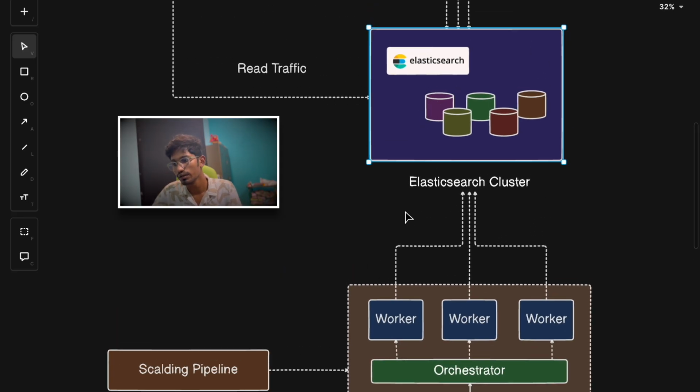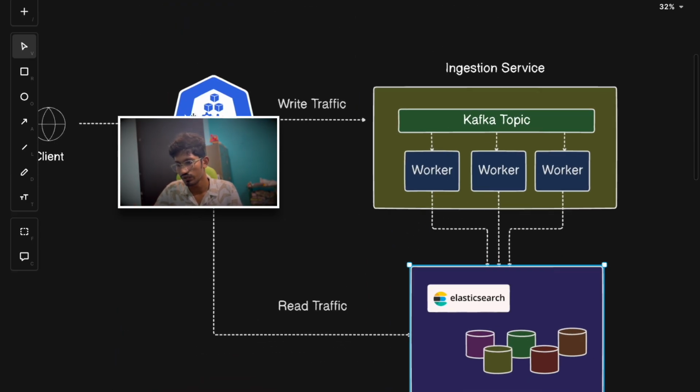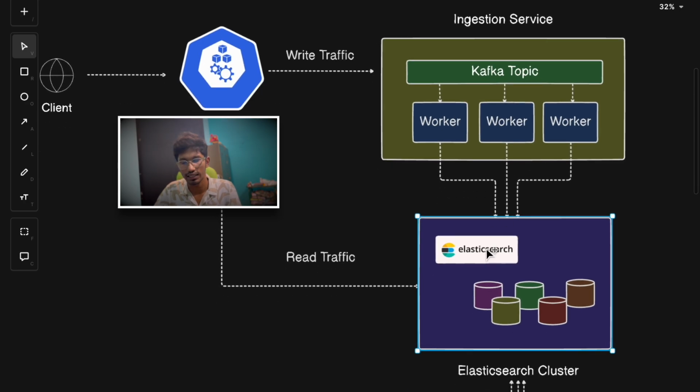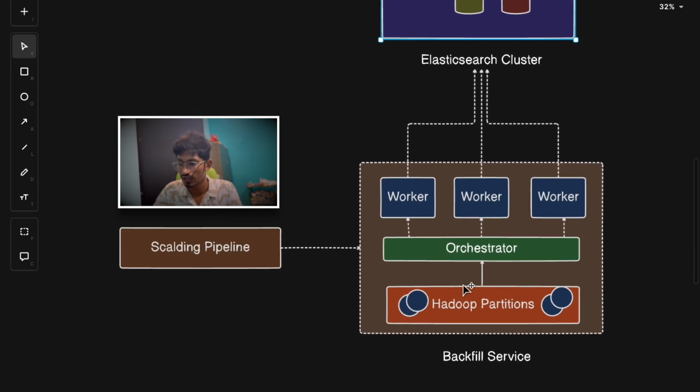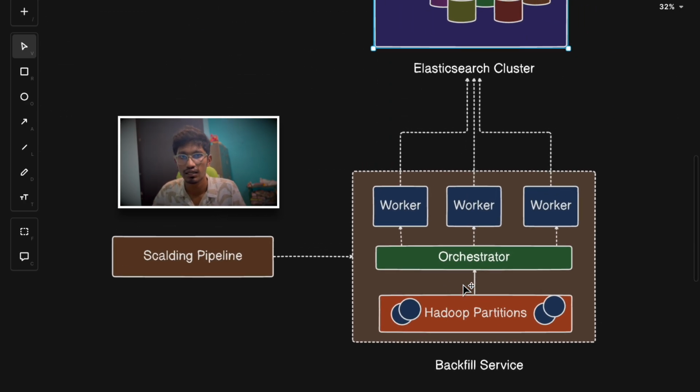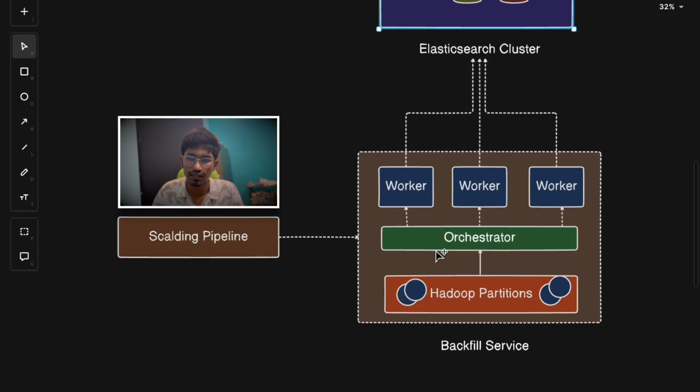Those indexing requests will be passed on to the Elasticsearch cluster so that indexing is done on the backfilling data as well. In real time, whatever traffic is coming is getting indexed properly. But for the backfilling data also you need indexing, and indexing is not a light operation on the database. That's why they went ahead with this async manner of backfilling services. So this structured approach ensures that large scale data operations are conducted safely and efficiently, minimizing the impact on live clusters, and helping them maintain optimal performance of their cluster.